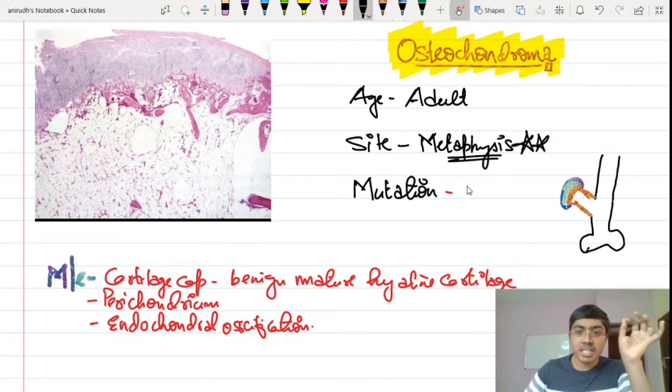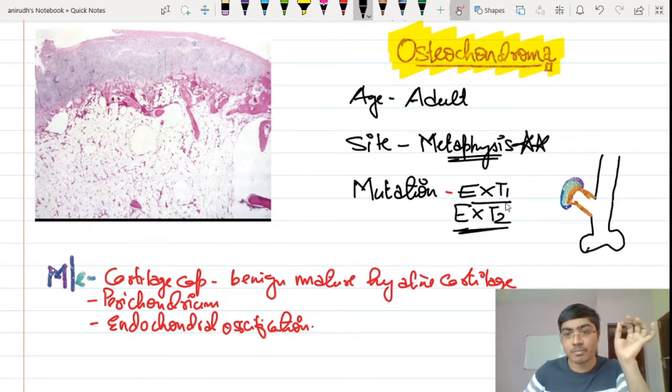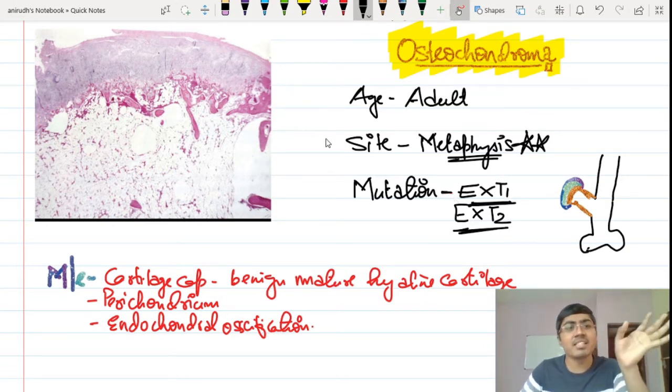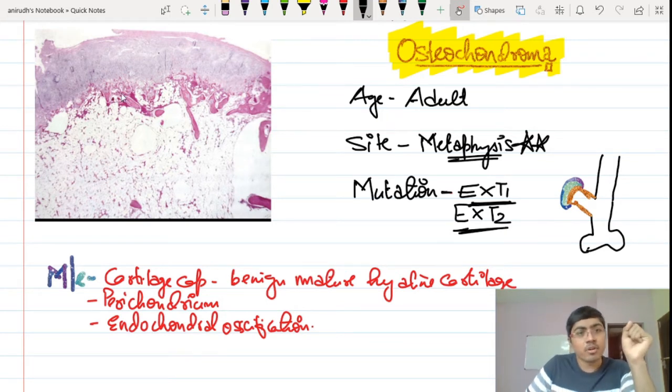Okay, the mutation is actually EXT1 mutation, EXT2 gene mutation. So these are certain genes you can remember. If they are asking the mutation over here, it is very easy to pick this up in the microscope. Everything is very easy if you know the characteristics as such. See, what you see over here is the cartilage part, and this is the bone part.